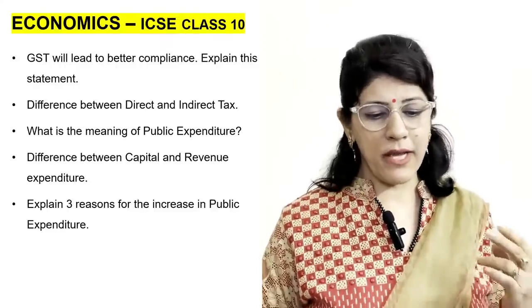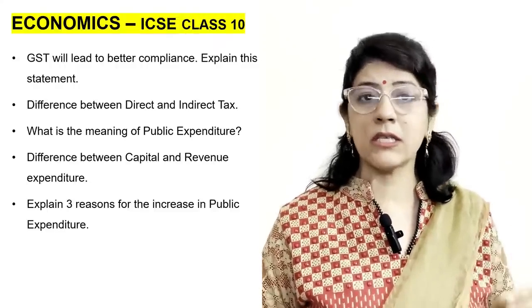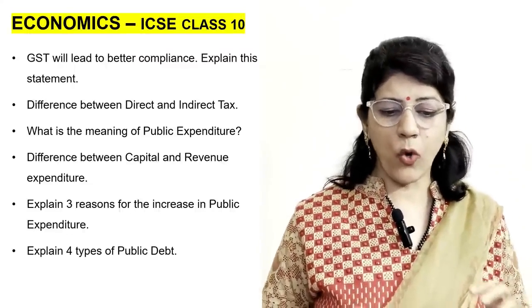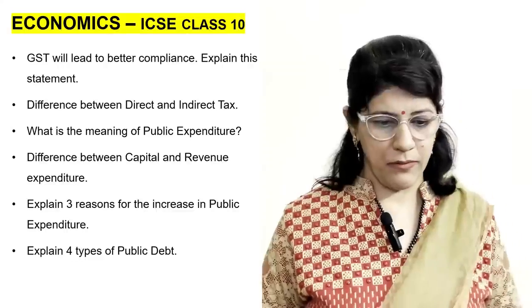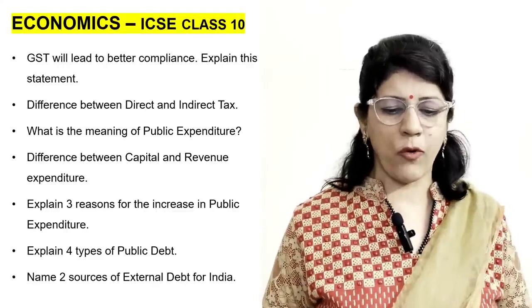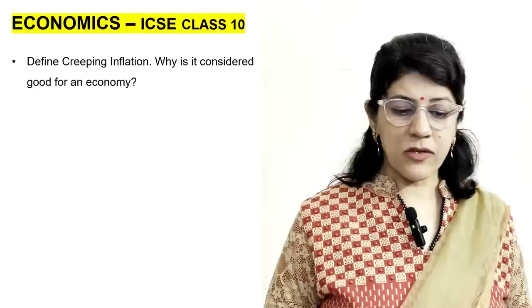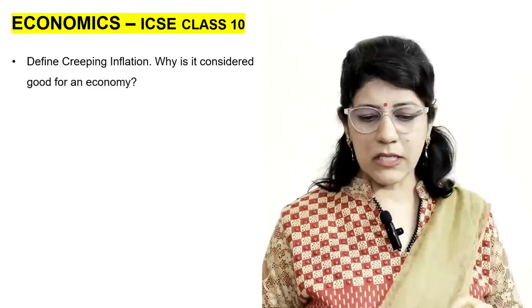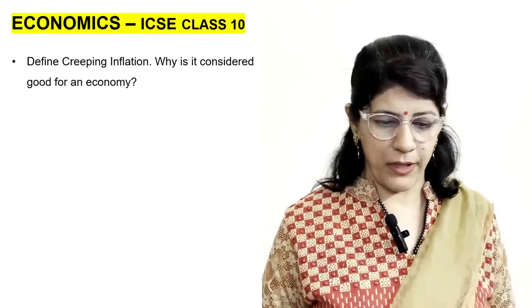Next question, explain 3 reasons for the increase in public expenditure. Next is explain 4 types of public debt. Next question, name 2 sources of external debt for India. Next is define creeping inflation. Why is it considered good for an economy?